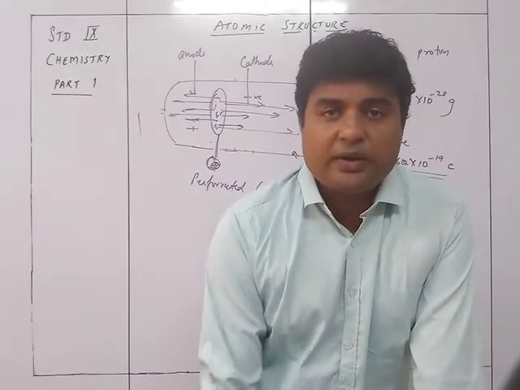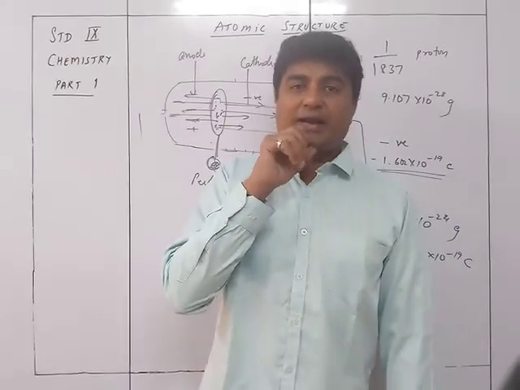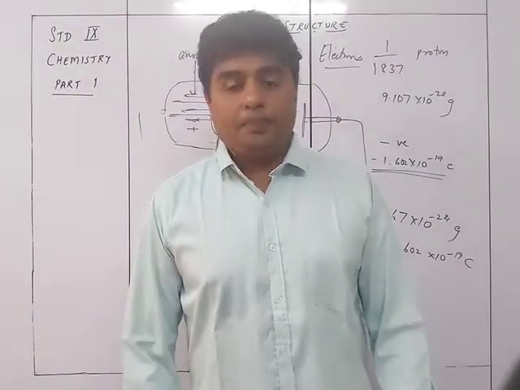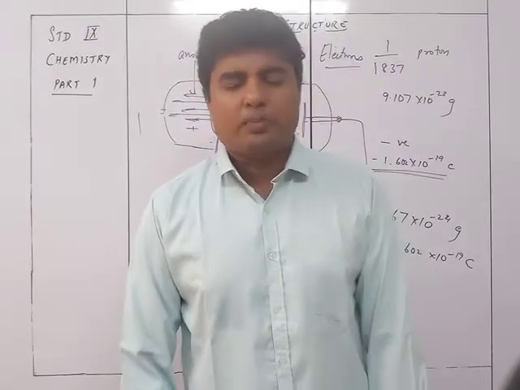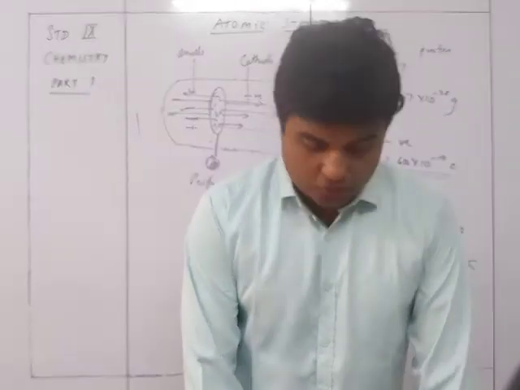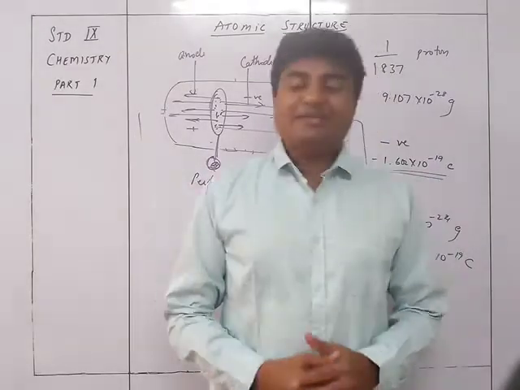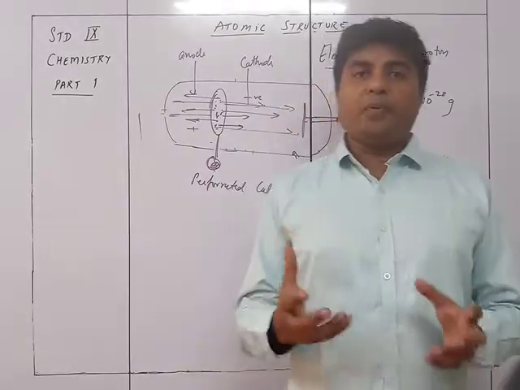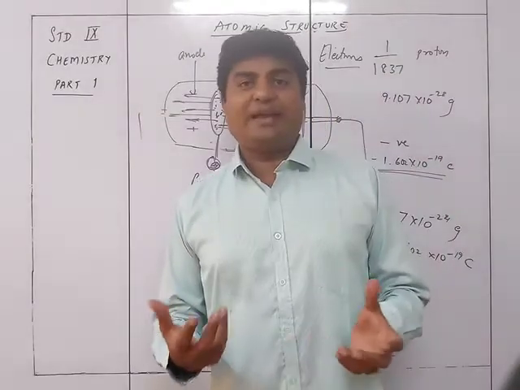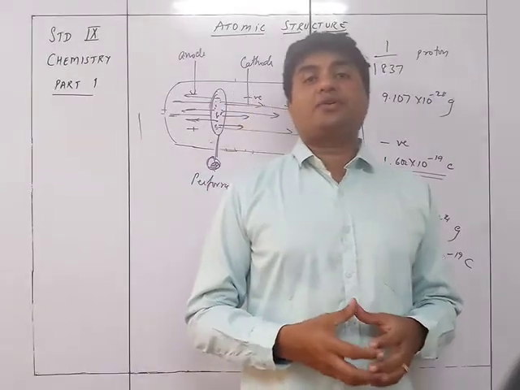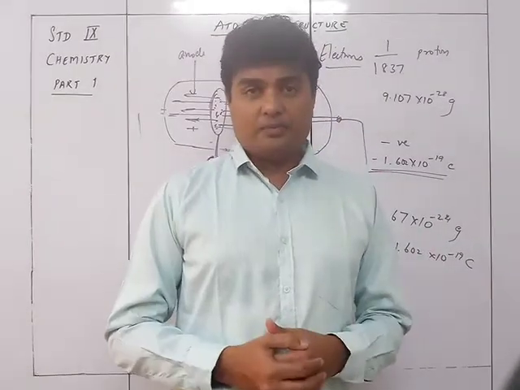So the three things we studied right now were the cathode ray by William Crookes, J.J. Thomson who discovered the electrons, and Goldstein who discovered protons. Once the electrons and protons were discovered, scientists were keen to find out how these protons and electrons are placed in the atom.